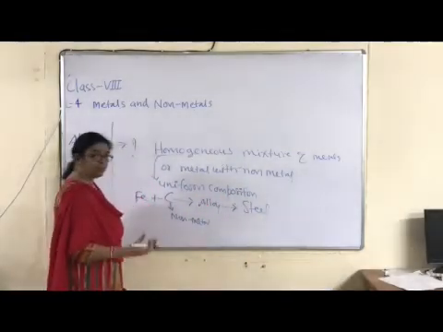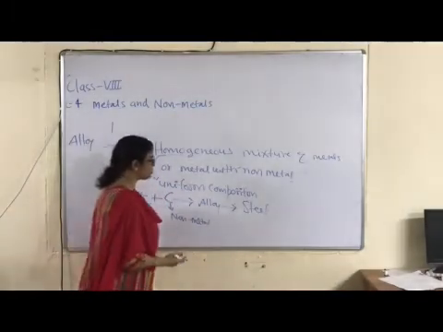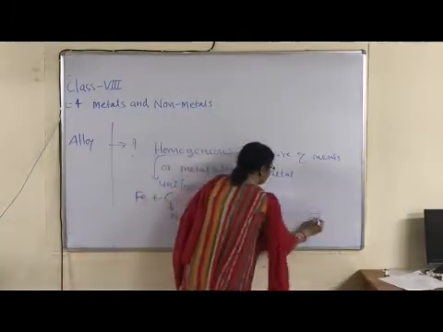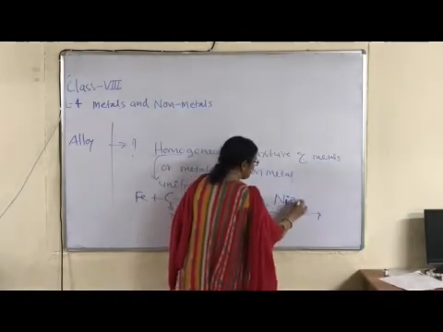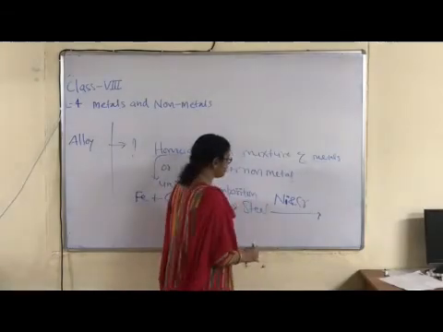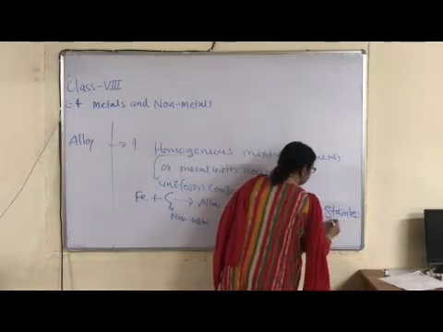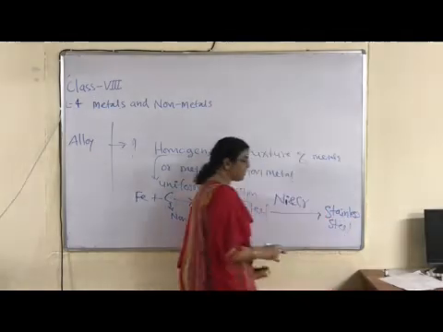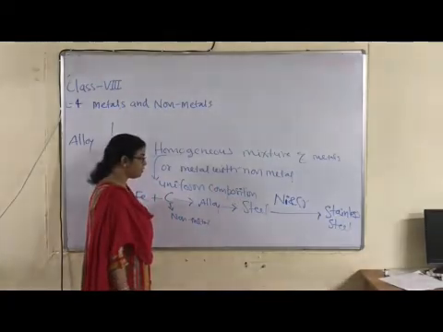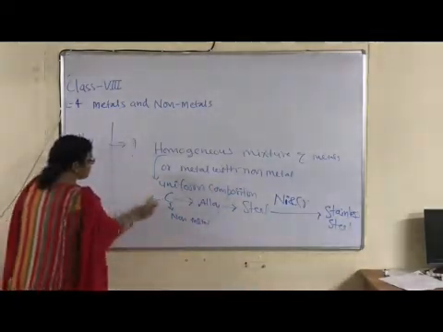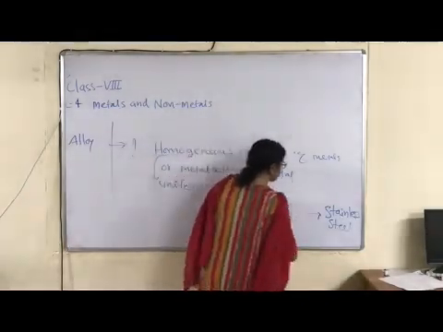Right? We can improve the quality of ordinary steel and convert it into stainless steel when two more metals are added. One metal is nickel, its symbol is Ni, and second is chromium, Cr. Then what is obtained? Stainless steel. Stainless steel means which is free from corrosion. Corrosion resistant steel. Okay. You are well familiar, children.